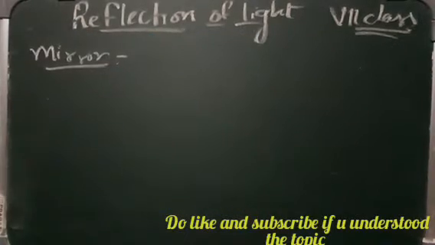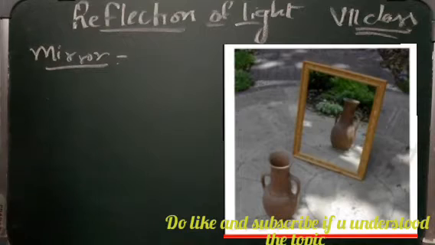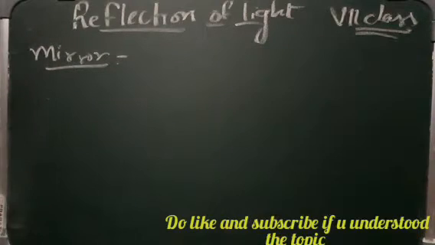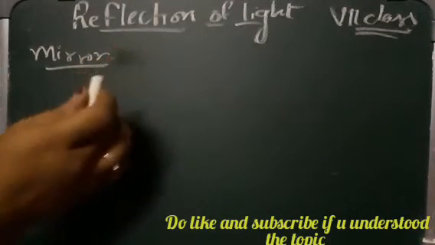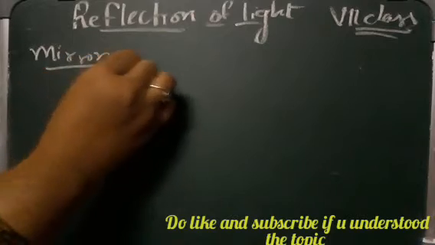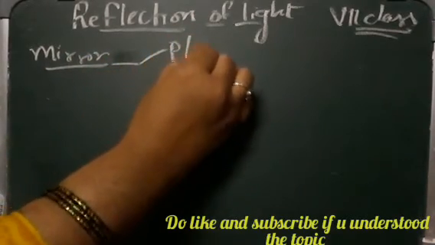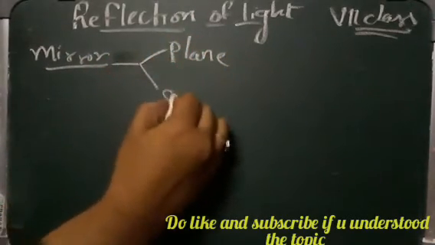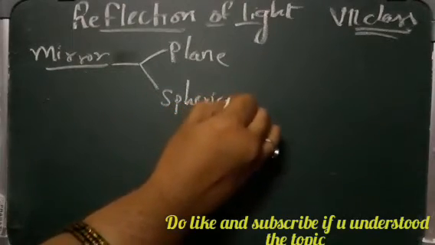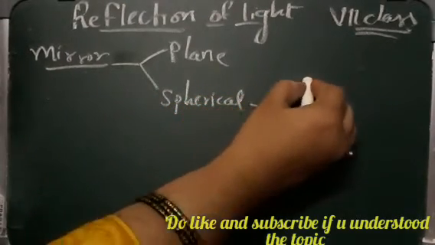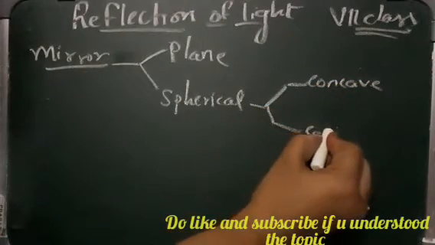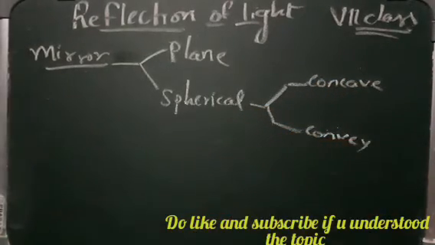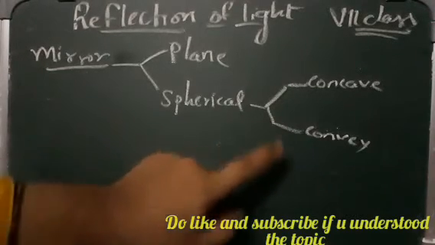Mirrors, I said, are of two types. We will learn about the path of light, how it travels. It will travel in a straight line. So simply, mirrors are of how many types? As I said, two types: plane mirror and spherical mirror. Spherical mirrors are again of two types, concave and convex.